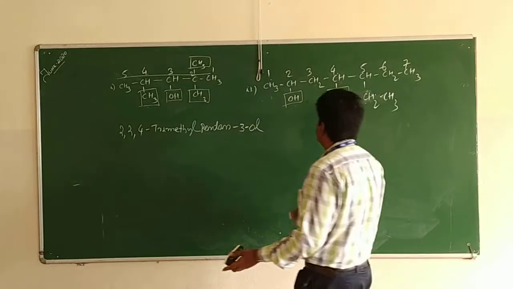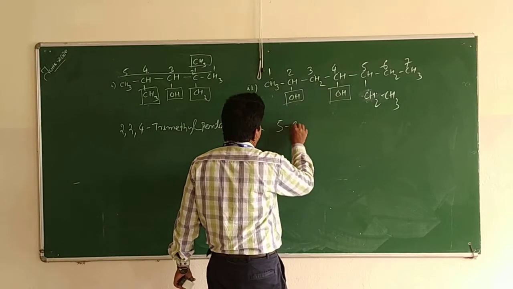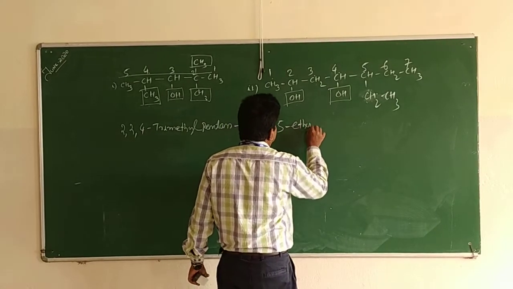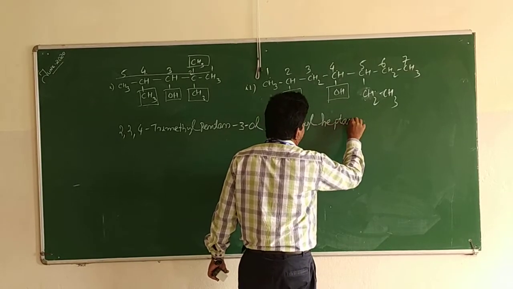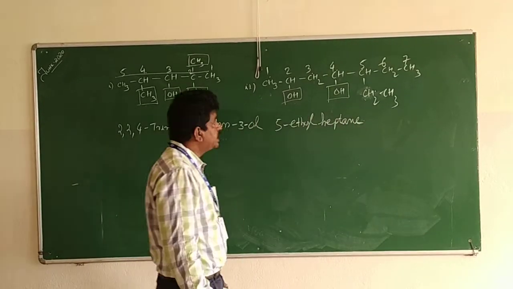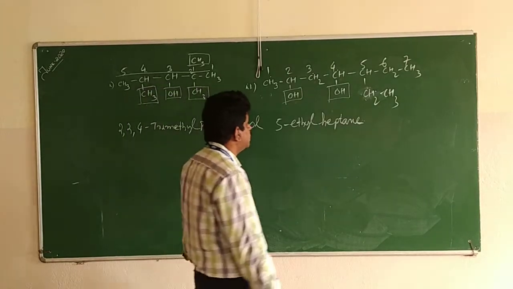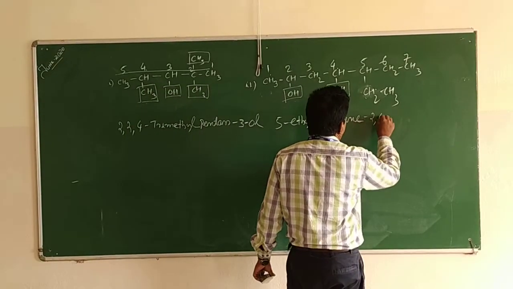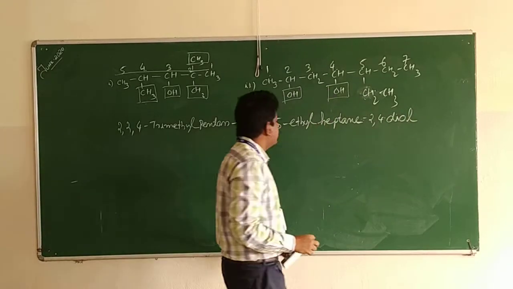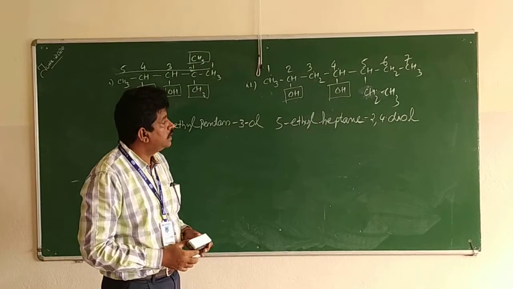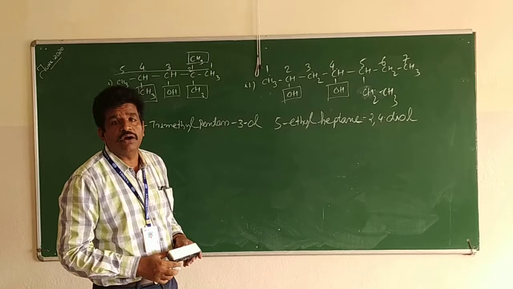So 5-ethyl heptane, the OH group is on the second and fourth carbon atom. So 2, 4 diol. 5-ethyl heptane-2, 4-diol.